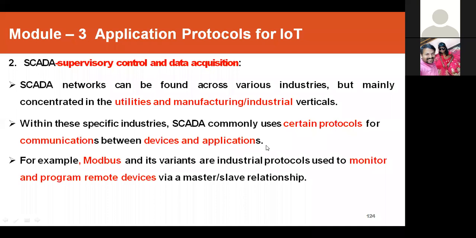If you want to communicate between those, then we can use SCADA also. For example, Modbus and its variants, or industrial protocols, are used to monitor and program remote devices via master-slave relationships. So one example of SCADA is Modbus.